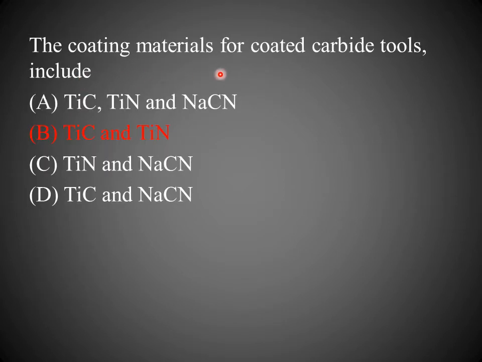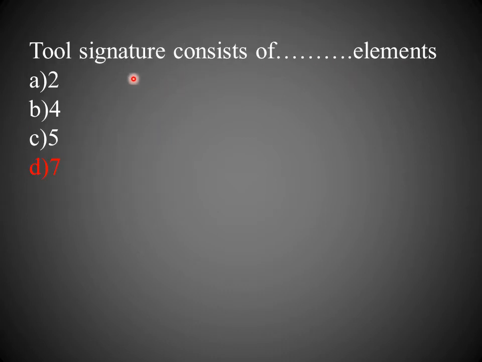The coating materials of coated carbide tools include TiC and TiN. Titanium carbide and titanium nitride are the coating elements of carbide tools. Tool signature consists of dash elements. The correct answer is 7. Tool signature always consists of 7 elements.